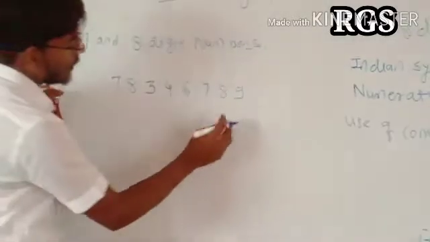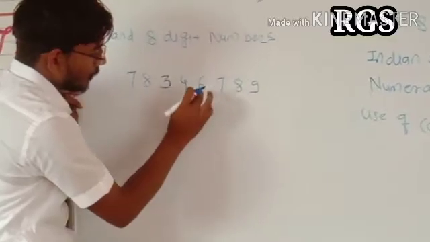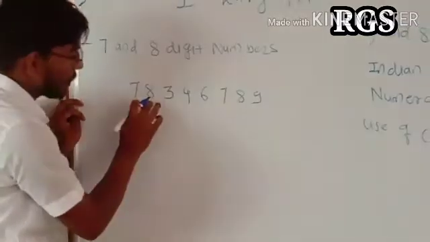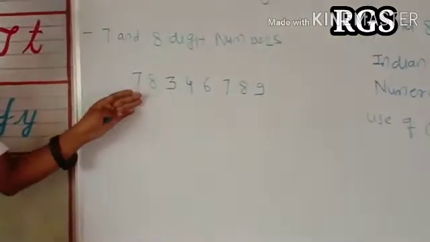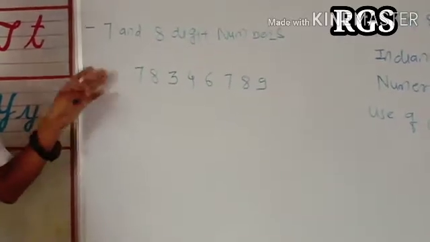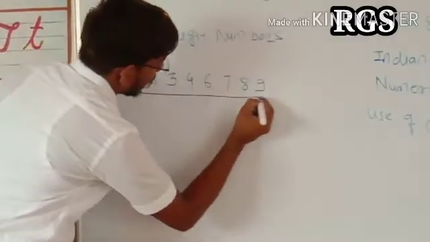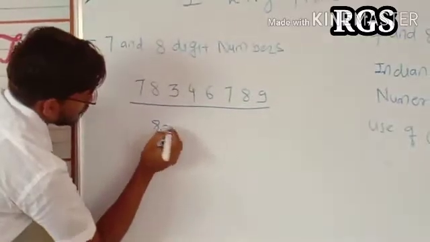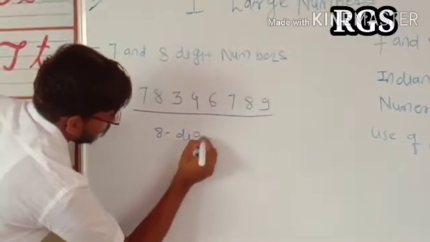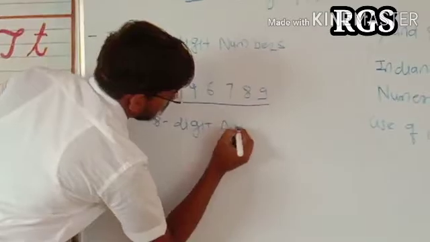How many digits are there? 1, 2, 3, 4, 5, 6, 7, 8. There are 8 digits in the given number. So this number is an 8 digit number.